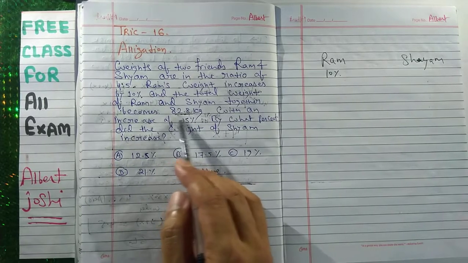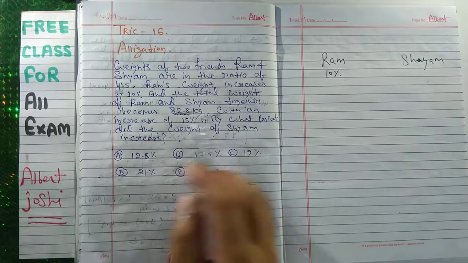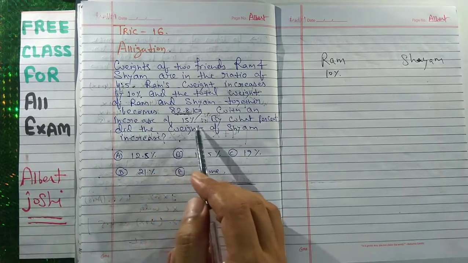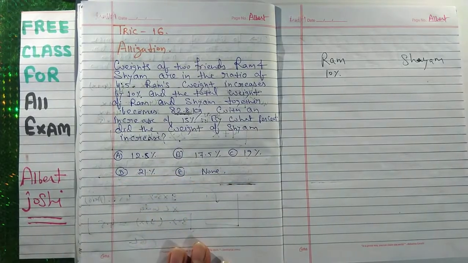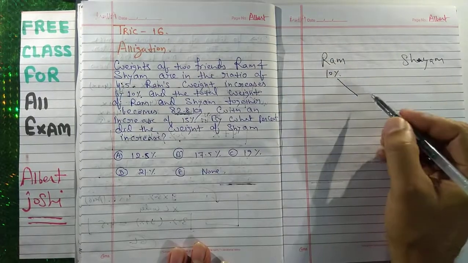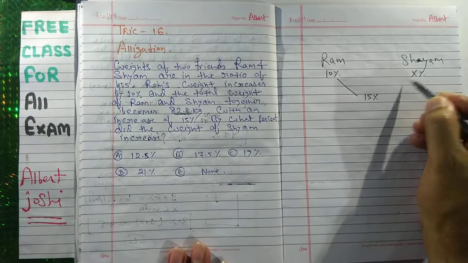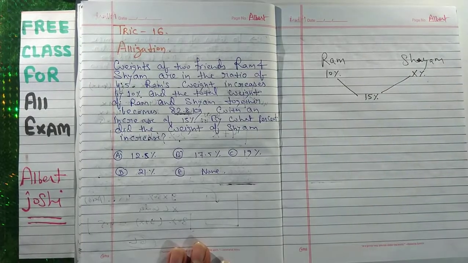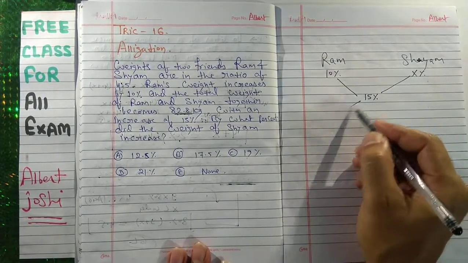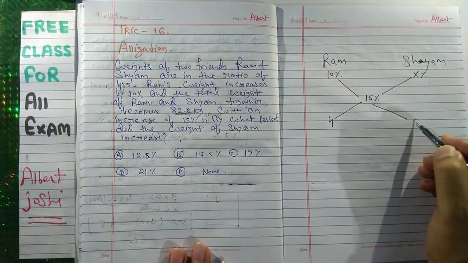becomes 82.8 kg. This is the total weight, with an increase of 15%. Okay, the total weight increases by 15%. We don't know about each person's weight, but we know the ratio of Ram and Shyam.